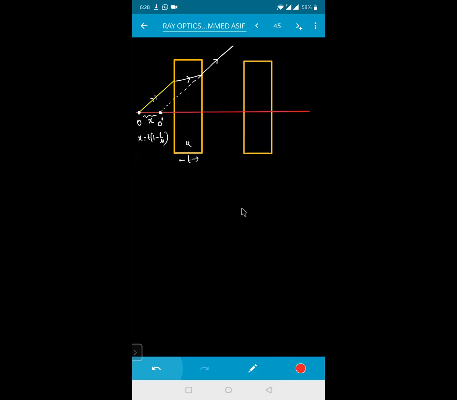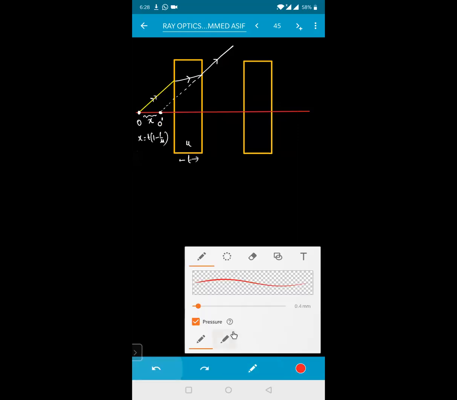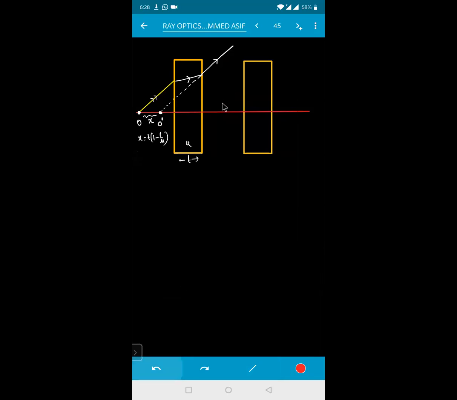Yes, sir. Now, in the same way, when the ray of light is coming onto the other slab, the ray of light is incident on this one like this. Now what happens? If I'm drawing a normal perpendicular to the surface like this, it bends towards the normal. You are going from your denser medium to your rarer medium, isn't it? So right now what happens? It will slightly bend like this. Again, from denser medium to rarer medium, it will bend somewhat like this.